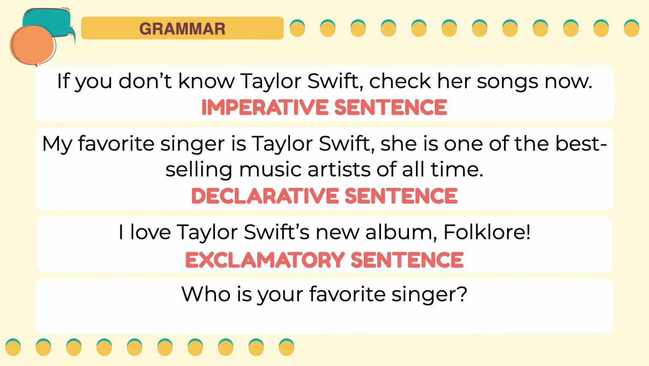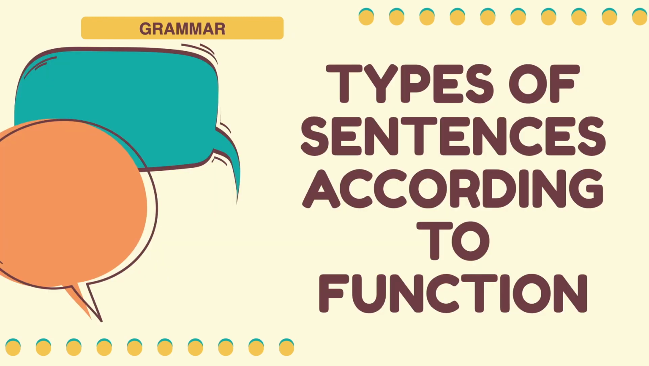Last sentence, who is your favorite singer? The sentence starts with the question word who and ends with a question mark. This is an example of an interrogative sentence. That concludes our video on the types of sentences according to function. I hope that you are now able to identify the different kinds of sentences according to function.